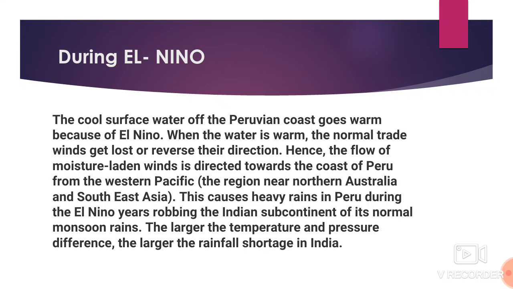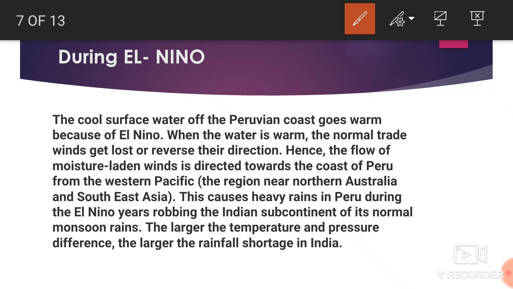Now the next piece of information, El Nino. This is a similar thing, but let's study it. The cool surface water of the Peruvian coast goes warm because of El Nino. So what happened? The water which was cool during a normal year near the Peruvian coast will get warm. When the water is warm, the normal trade winds get lost and reverse their direction. The flow of the moisture-laden wind is directed toward the coast of Peru from the western Pacific near Australia. This causes heavy rain in Peru during El Nino, and it will rob the Indian subcontinent of its normal monsoon. The larger the temperature pressure difference, the larger the rainfall shortage for India.